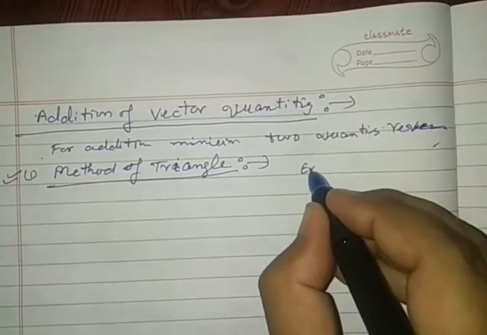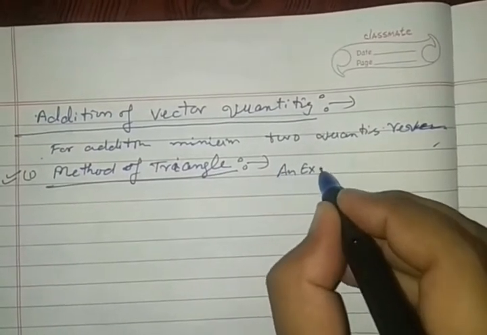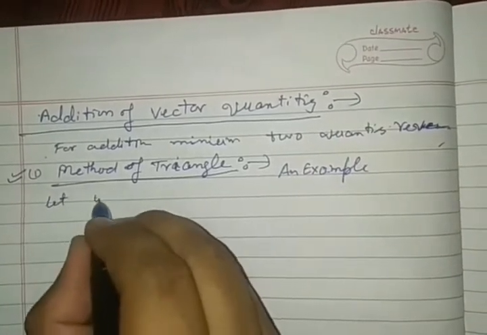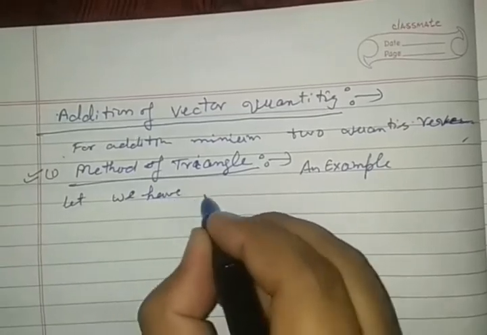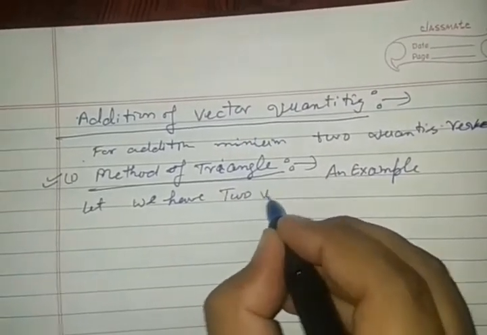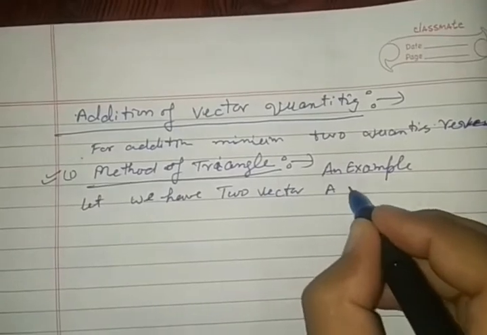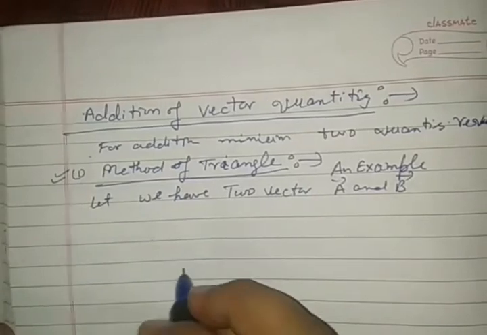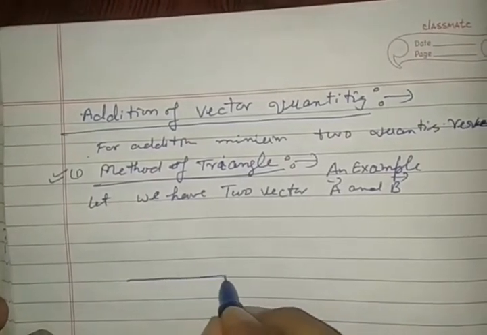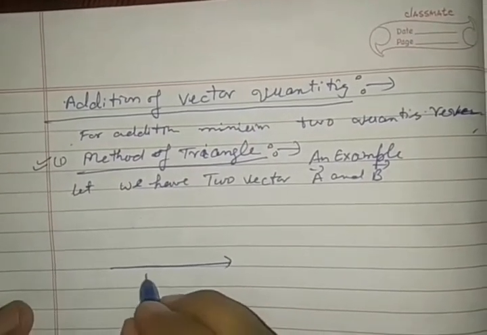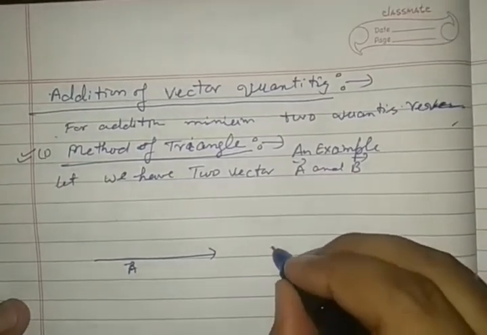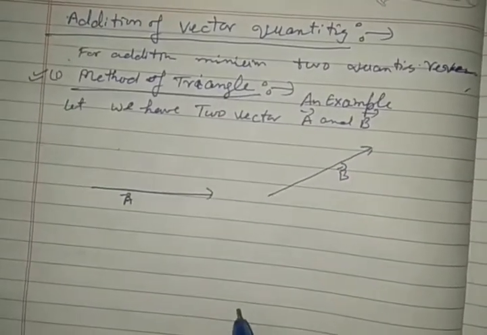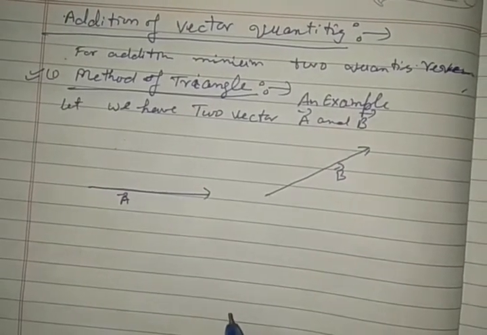understand by taking an example. Let us say we have two vector quantities A and B, vector A and vector B. See, this is vector A and this is vector B, and we want to add them by the method of triangle.